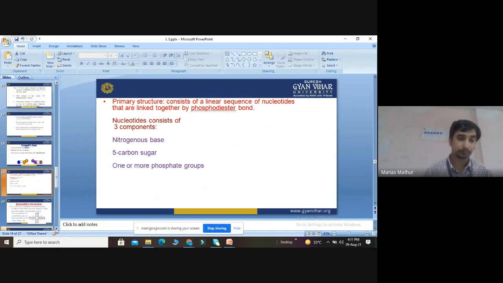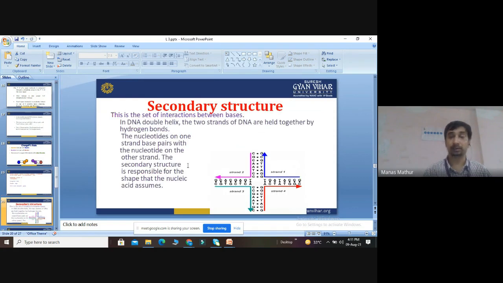After that, we come to the secondary structure of DNA. In the secondary structure, this is the structure between the bases. In the double helix, the two strands of DNA are held together by hydrogen bonds. The nucleotides on one strand base pair with the nucleotides on another strand. The 3 carbon of one sugar binds to the 5th carbon of another sugar. Bases are complementary. The secondary structure is responsible for the shape of the nucleic acid.